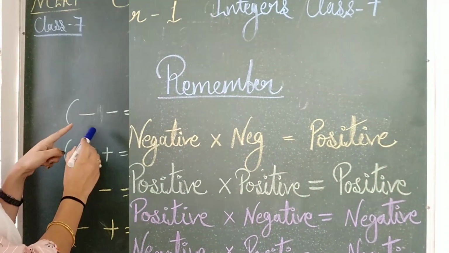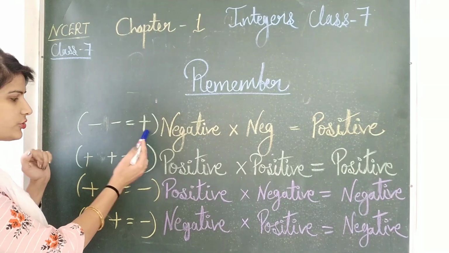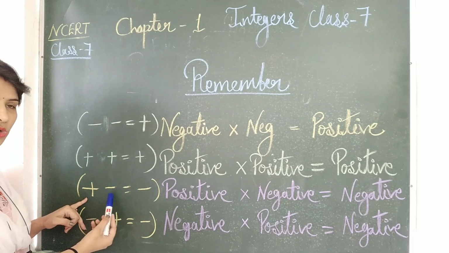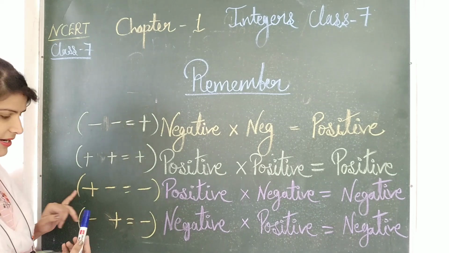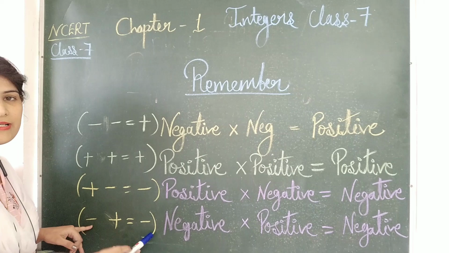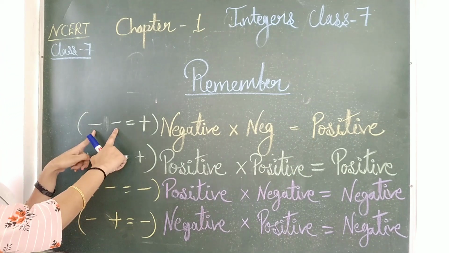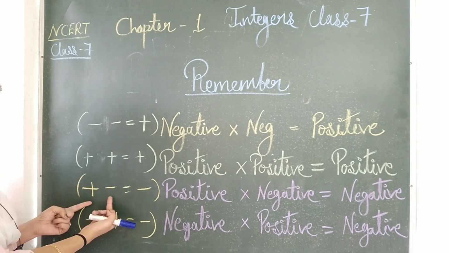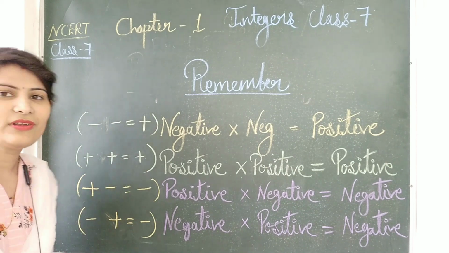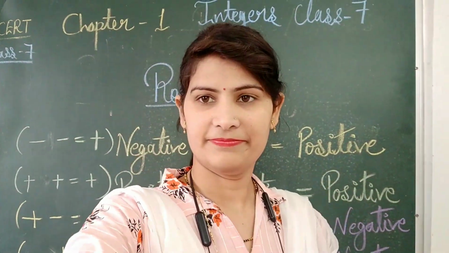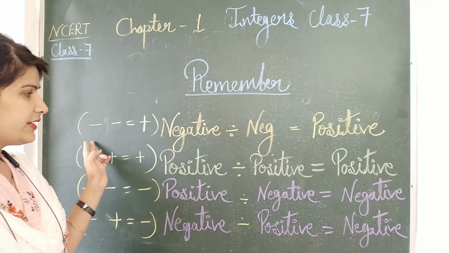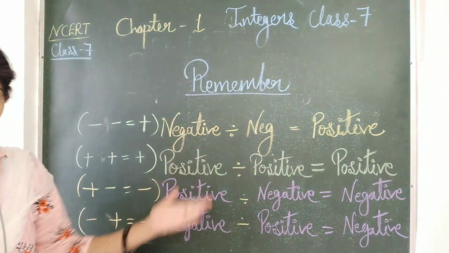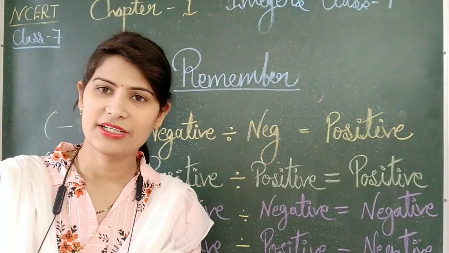So minus into minus equals plus, plus into plus equals plus, plus into minus equals minus, and minus into plus equals minus. Two same signs give positive, and two different signs give a negative result. Division also follows the same condition: negative divided by negative is always positive.